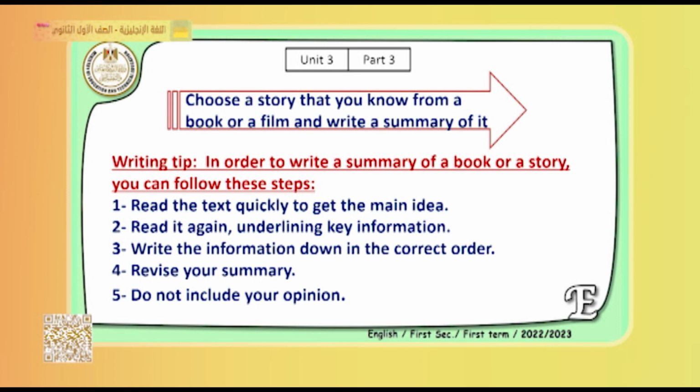So read the text quickly and get the main ideas. You only take the main ideas which you are going to talk about in the summary. After that, read it again and underline any important information. Number 3, write the information down in the correct order. And then revise your summary. Revise if there is any mistake. And do not include your opinion. So this is my advice on how to write a good summary of a book.